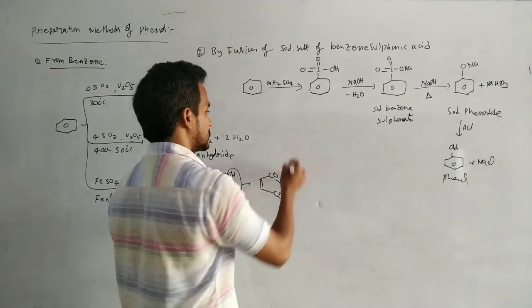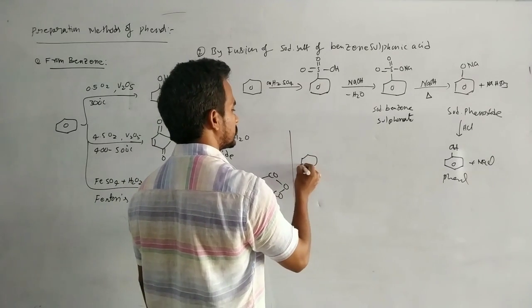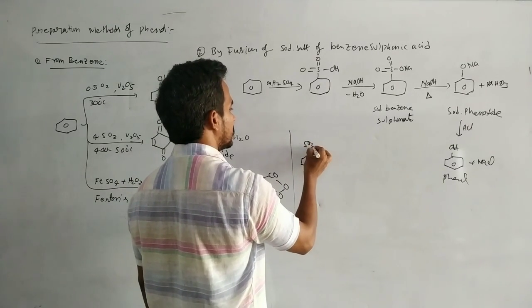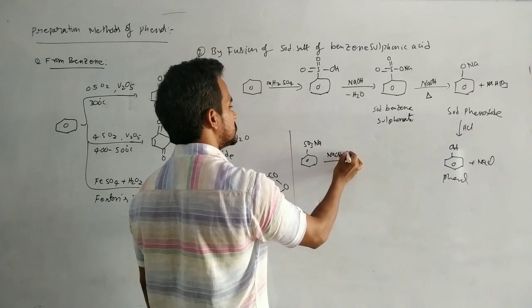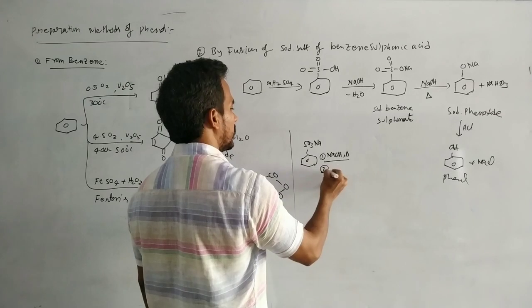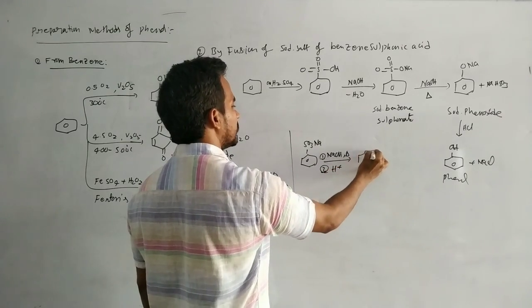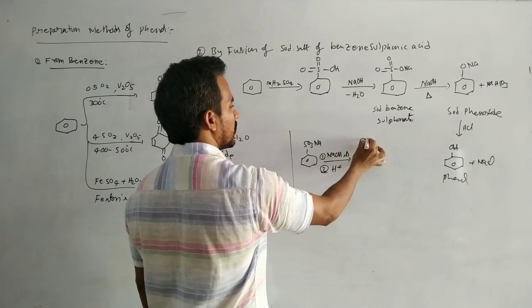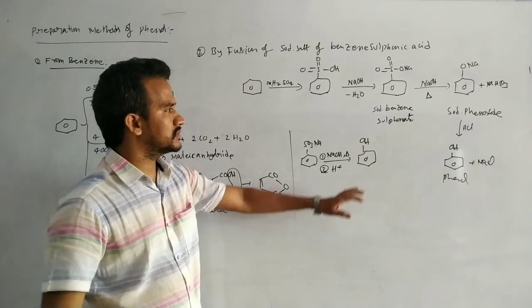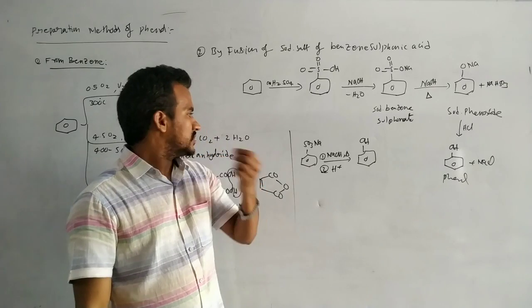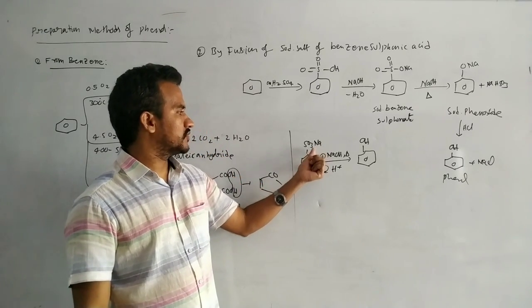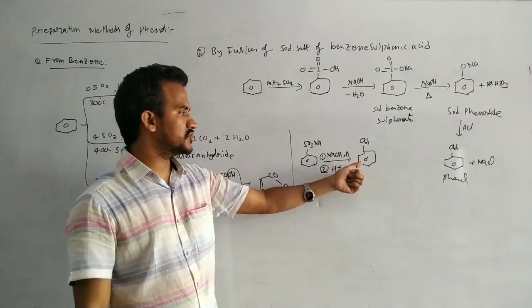So generally this reaction we represent as benzene sulfonic acid, SO3Na, on heating with NaOH followed by acid workup, you will get the phenol. Okay, you will get the phenol. The mechanism I am not discussing, so mechanism is not necessary. Okay, so in this case a sodium benzene sulfonate, on heating with NaOH you will get the phenol.